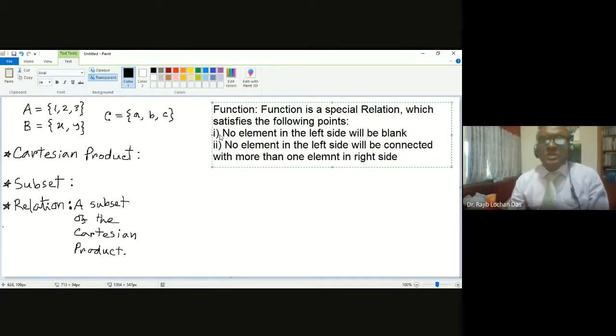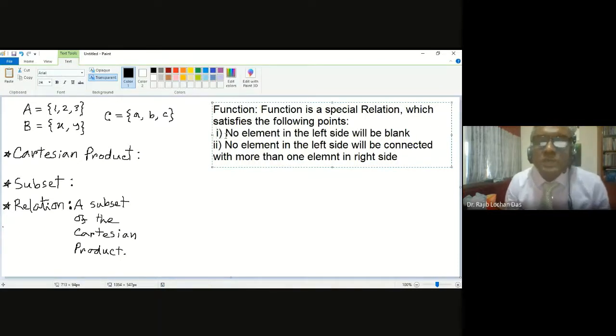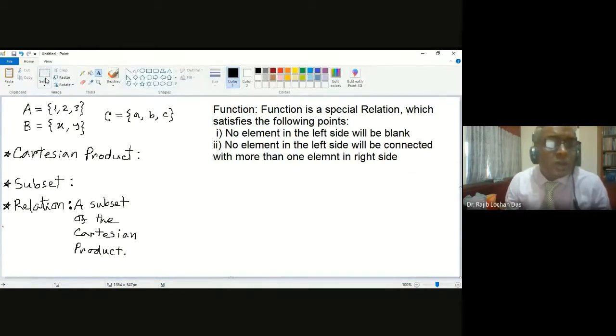So these are the 2 conditions that should be satisfied. If they are satisfied, then the relation will be called function.